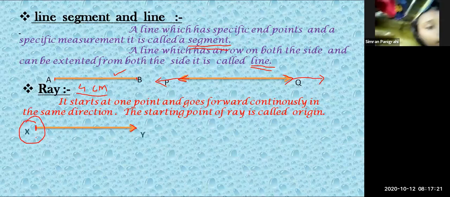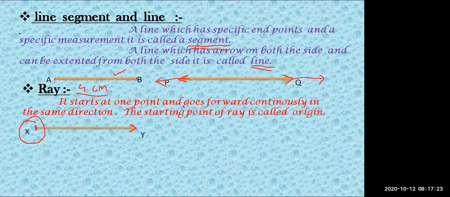It has started from here, and the origin of the ray is X, and it is extending towards Y. We can extend it ahead also. Rays can be drawn like this also. So if it is AB, the origin of the ray is A, and it is going towards B like this.